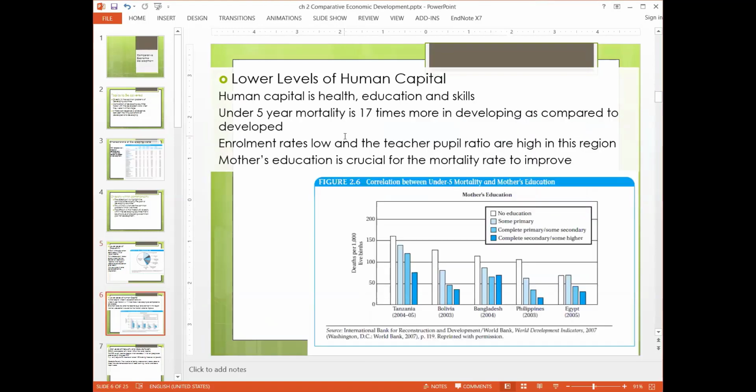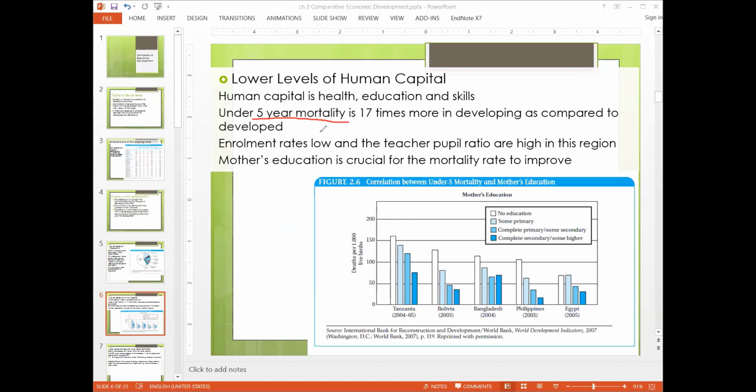If you go to the next point, it is talking about low levels of human capital, meaning they are less educated. Human capital means health, education, or skills. These three terms can individually or jointly explain human capital. Under-5 mortality is 17 times more in developing countries as compared to the developed world. What does it mean? It means children who die within 5 years of their birth are 17 times more in developing countries.